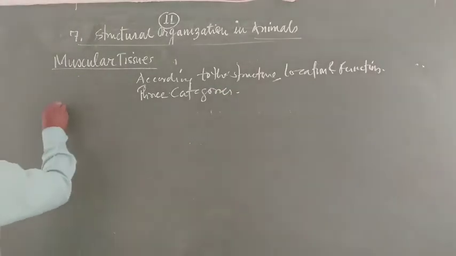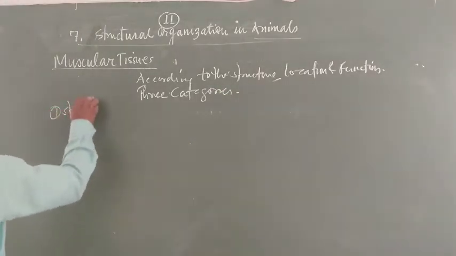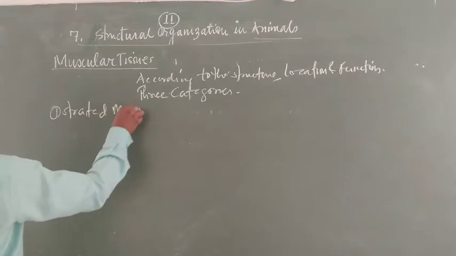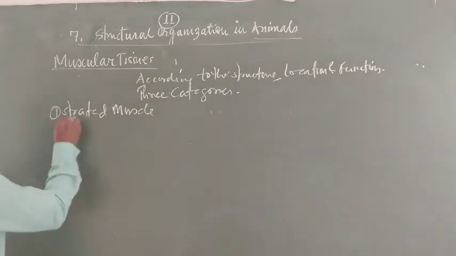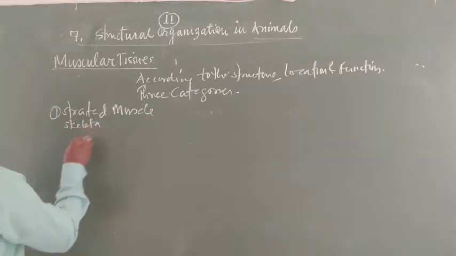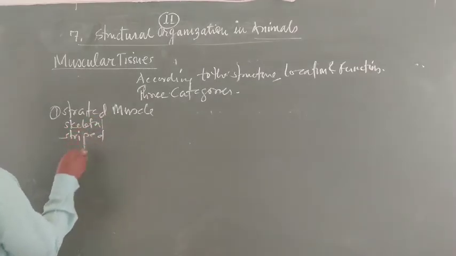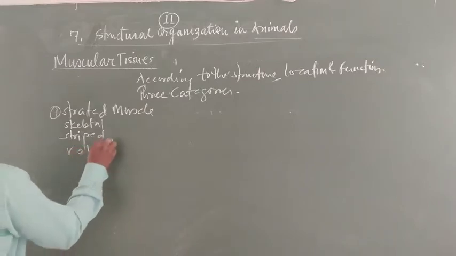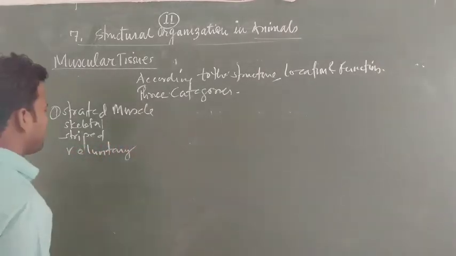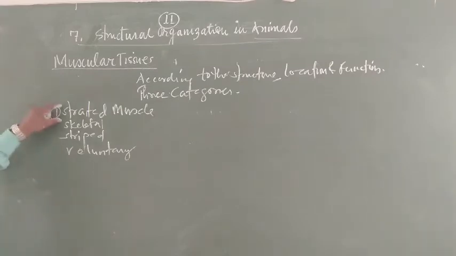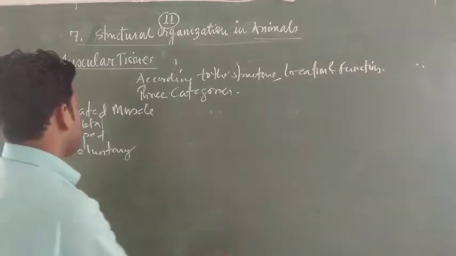First, the striated muscle. It is also called skeletal muscle, stripped muscle, or voluntary muscle. The striated muscle is known by many names: striated, stripped, skeletal, voluntary.